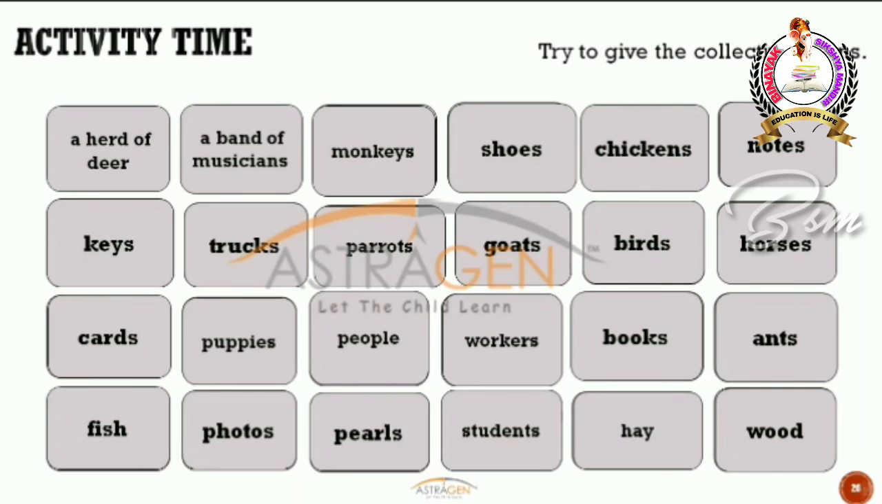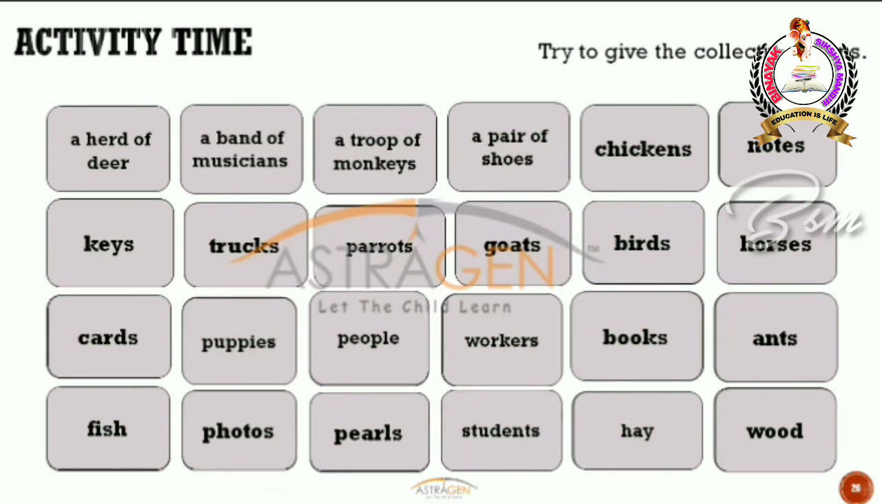What about monkeys? Yes, we just learned that. So it's called troop. You would not say group of monkeys, but you have a name for it. That is nothing but troop of monkeys. Good. What about shoes? That's right, a pair of shoes. So a pair is nothing but a collective noun for shoes. What about chickens? Any guesses? That's right. So it's brood. So a brood of chickens. Brood is nothing but a collective noun for chickens.